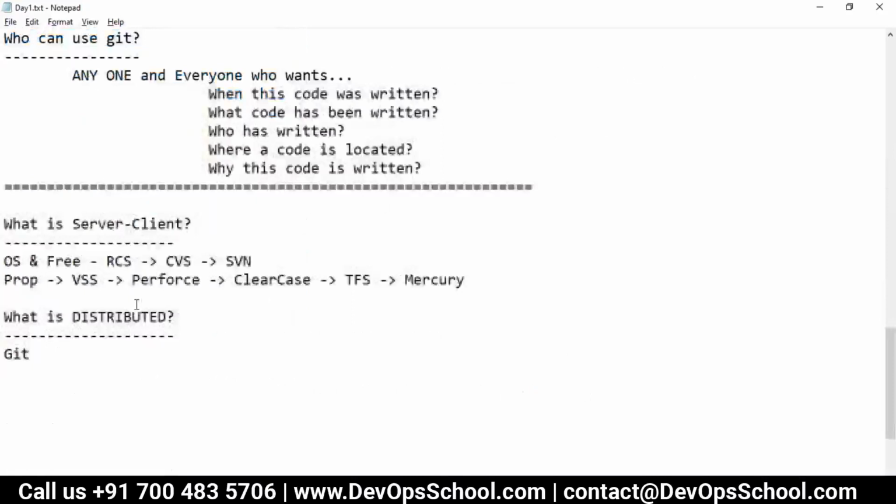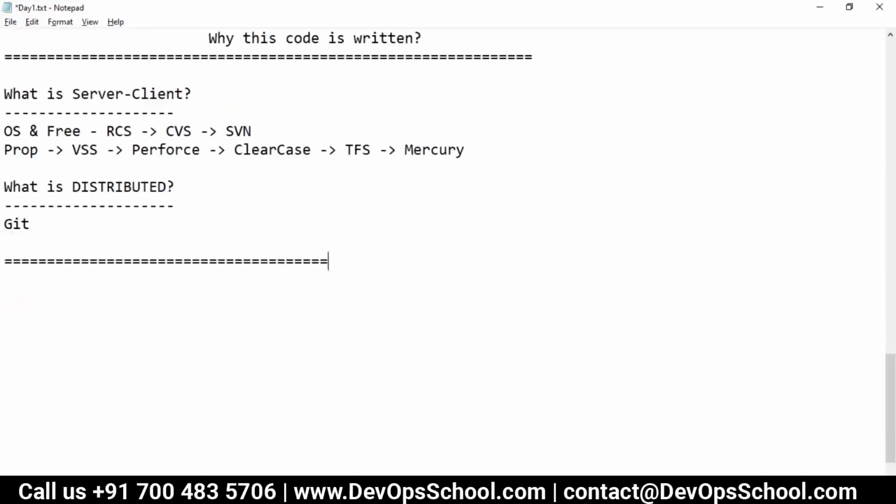This is Git, and that is why Linus Torvalds wanted this feature, because in the world of the open source community, there's no central team. These people are located at different places around the globe, and they work independently without being connected to the network. Someone works from the beach, someone works from some remote location. So that is how Git is helping.